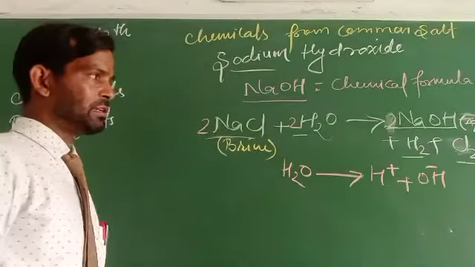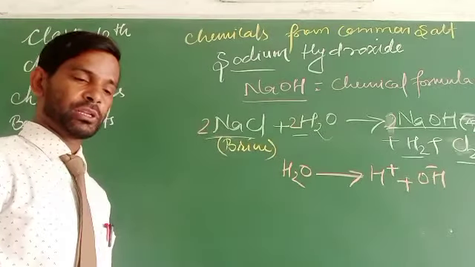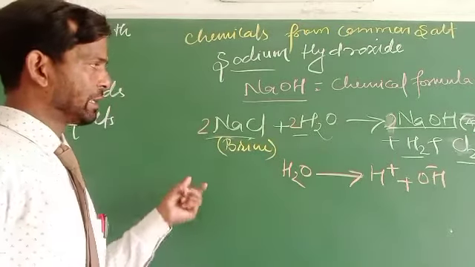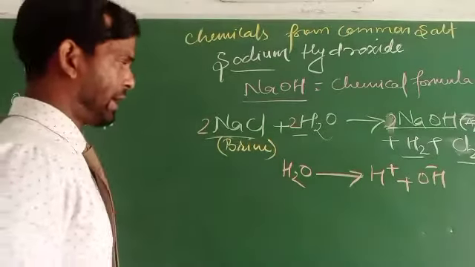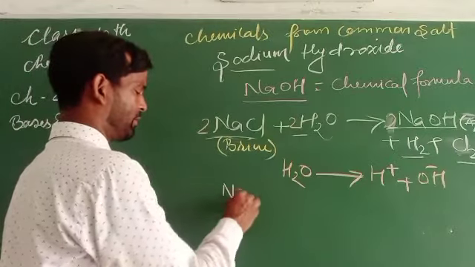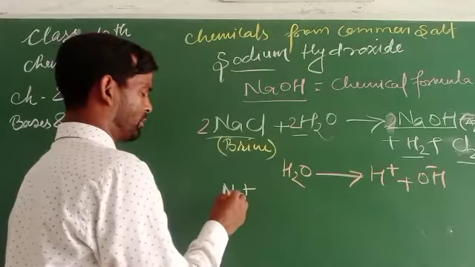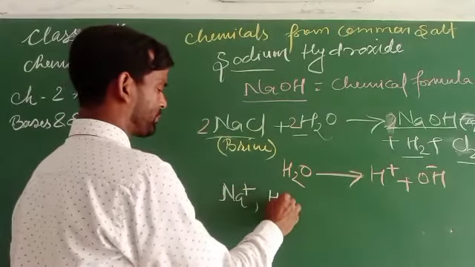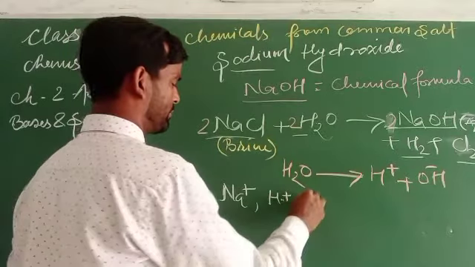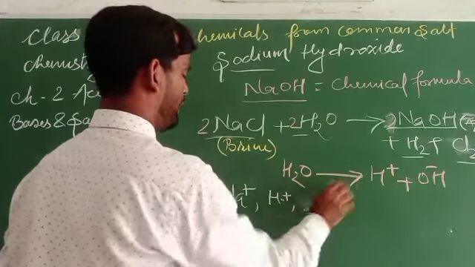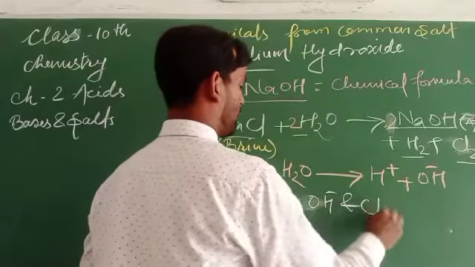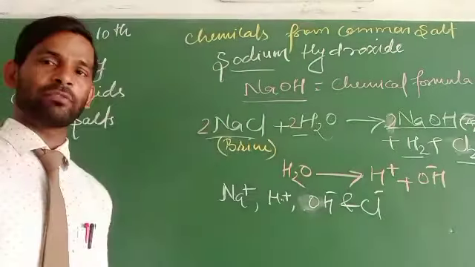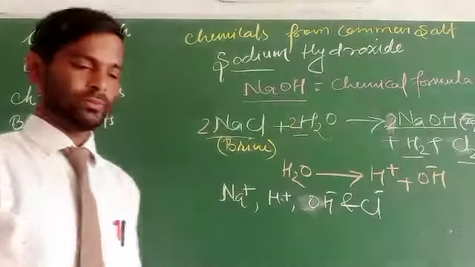So in electrical decomposition, whenever electricity passes through sodium chloride, some ions get formed: sodium ion, hydrogen ion, hydroxyl ion as well as chloride ion. Four types of ions are formed.